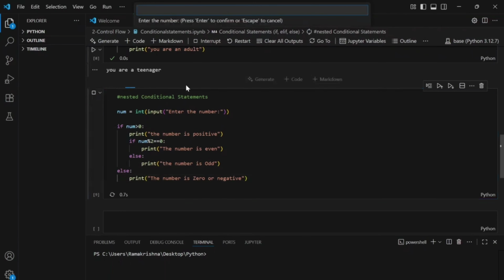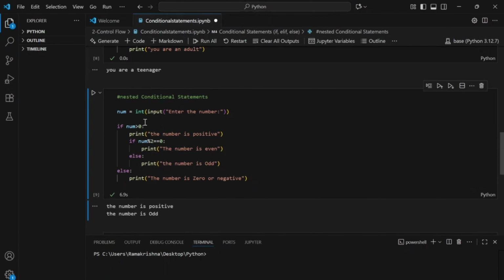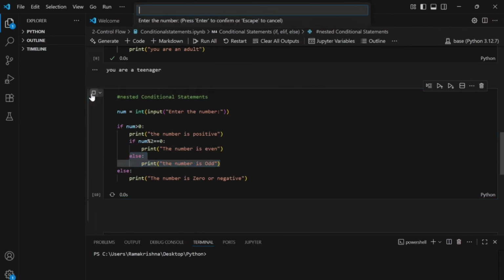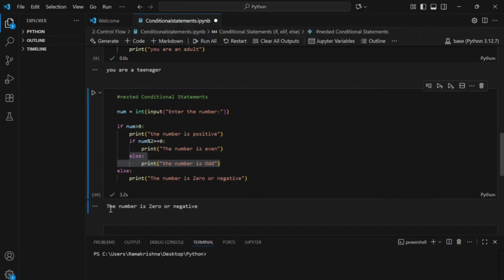Okay, so you see, I got one user input here. So let me enter a number, 5, here. So 5 is greater than 0, that's why it went ahead and printed the number is positive. 5 is not an even number, so it went ahead with the else statement and it's printing the number is odd. Okay, so one more time, I'll just give a negative number, suppose -3. So see, it gave the number is 0 or negative. Directly, it came out of the if block because the number is not greater than 0. It went to this else block and it's printing the number is 0 or negative.